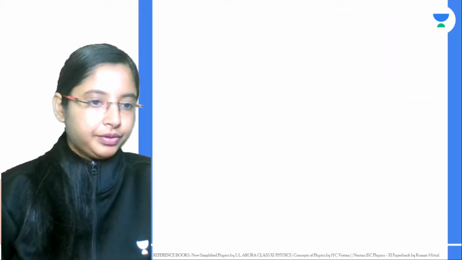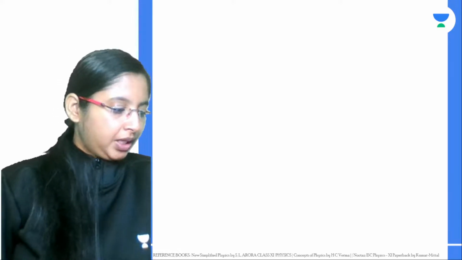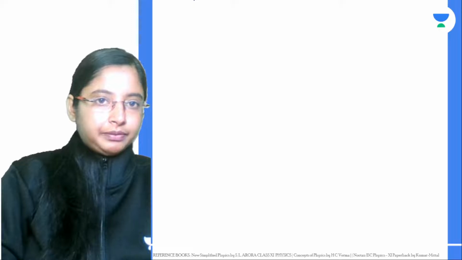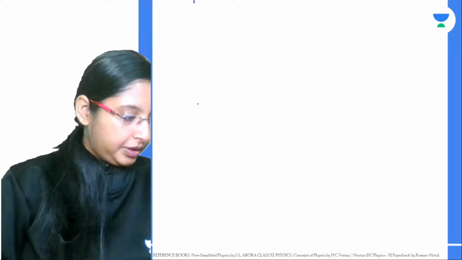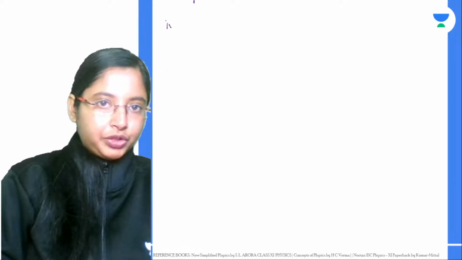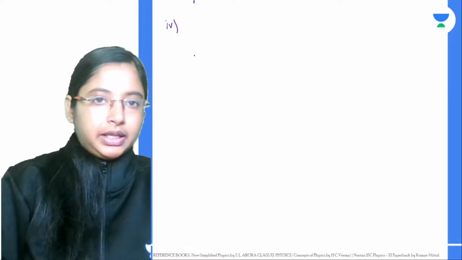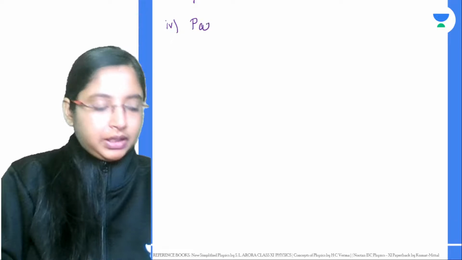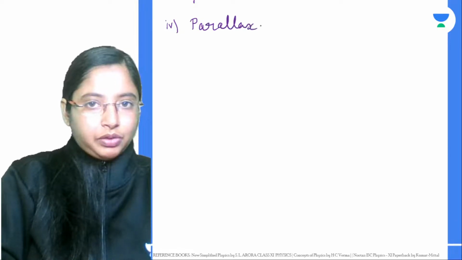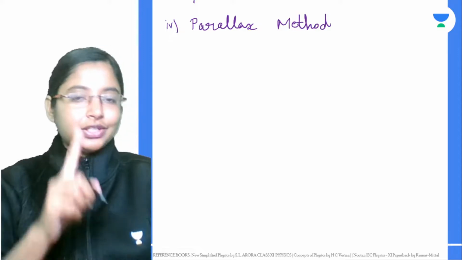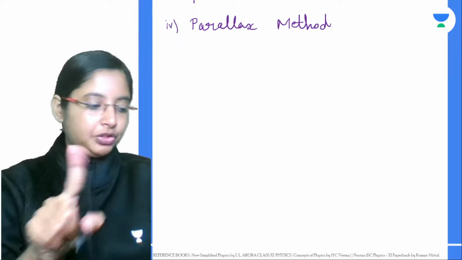Now, what if I want to measure the distance of a distant star, or any astronomical object? I'm seeing a star in the night sky and I want to measure how far away it is. Then the method we'll be using is the parallax method. Parallax just gives you the apparent shift in the position of the object.